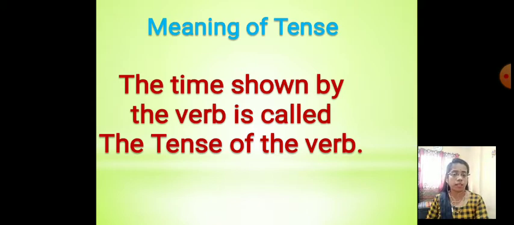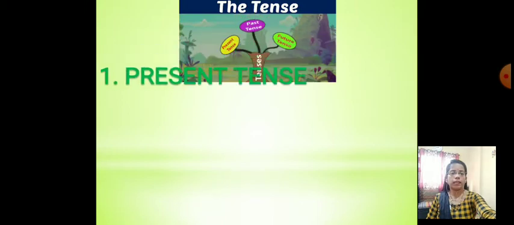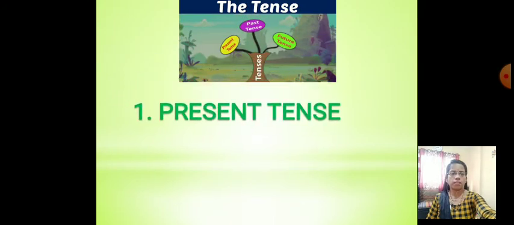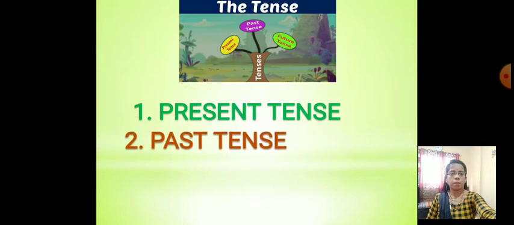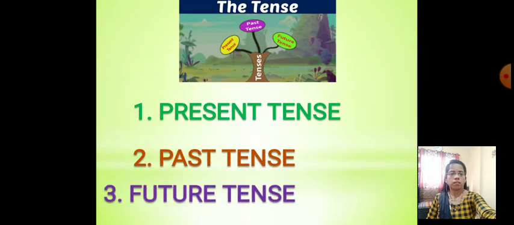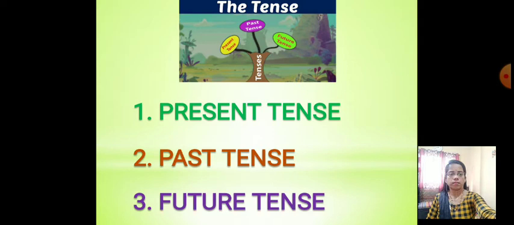It means the timing shown in the verb is called the tense. There are three kinds of tenses: present tense, past tense, future tense.